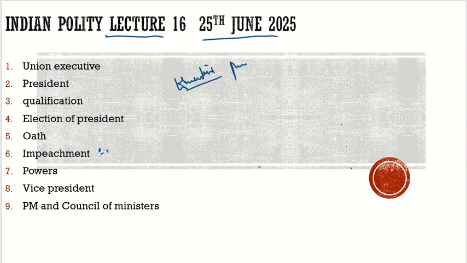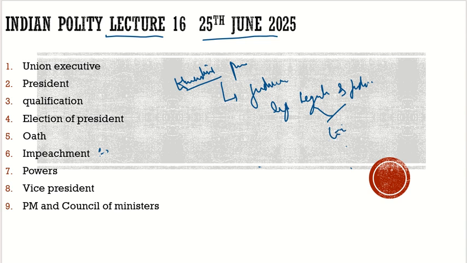So what are these powers? The constitution in itself does not define the executive powers. Tomorrow a question may be asked: does the constitution define the executive power of the president? No, it does not define it. It does not give us the definition. Then what should we rely upon? We should rely upon the judiciary, the various judgments in which they have defined it. And we also discussed that whatever is left after the legislative and judicial powers, the remaining is the executive powers.